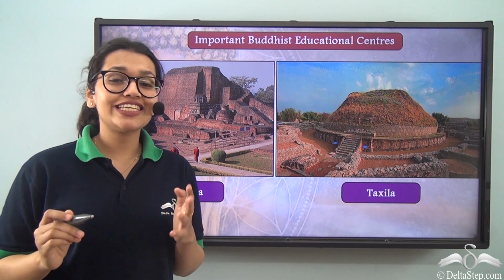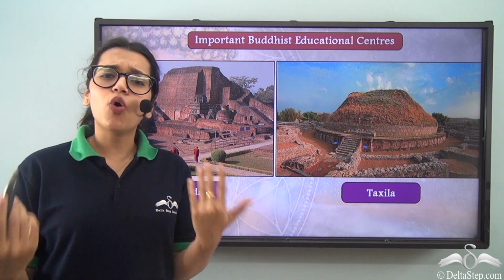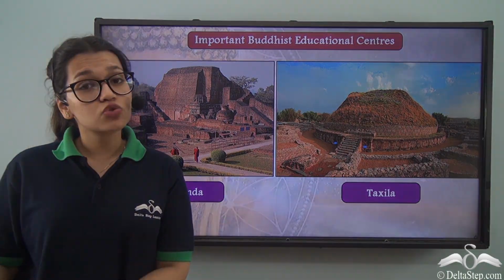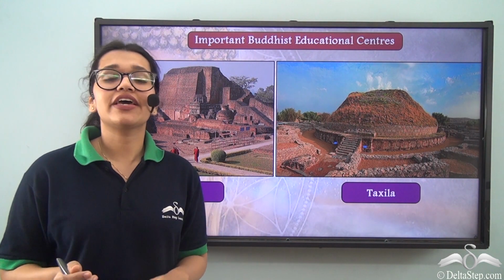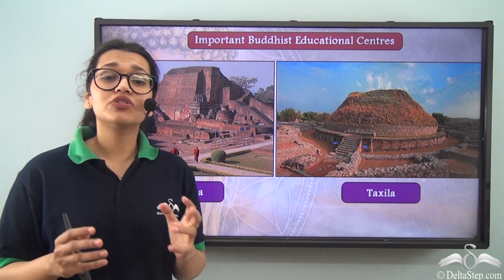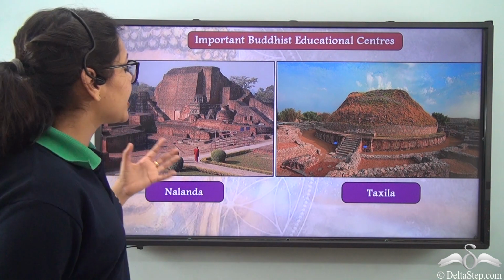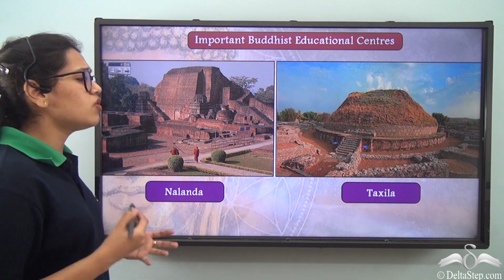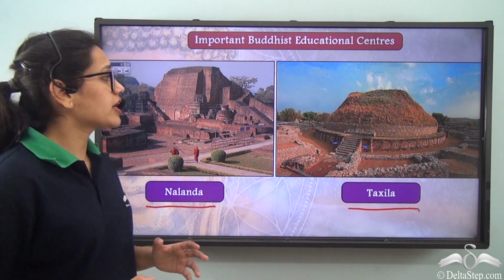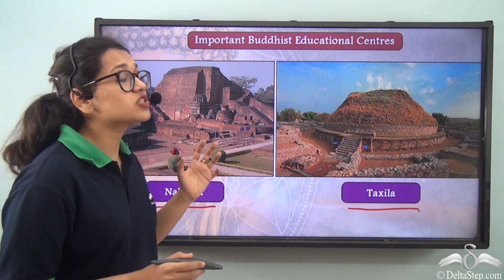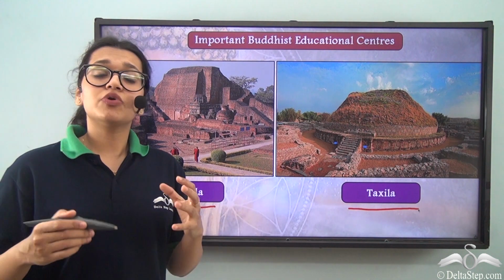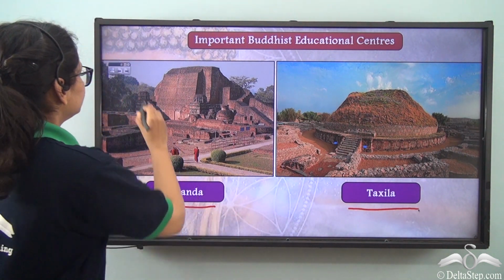Other than that, various institutions were also founded to promote or to spread Buddhism, right? And so many monasteries were converted into schools. In these schools, subjects like art, architecture, philosophy, logic, medicine, and Buddhist scriptures were taught, right? Later on, these schools converted into renowned universities such as Nalanda, Taxila, and there was even one in Gaya. Right? And so what had actually happened is that these schools attracted a lot of foreign students. And so with the help of such schools, Buddhism was also spread out of India.